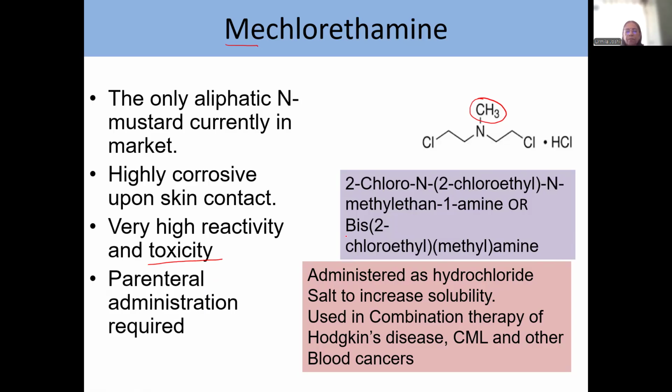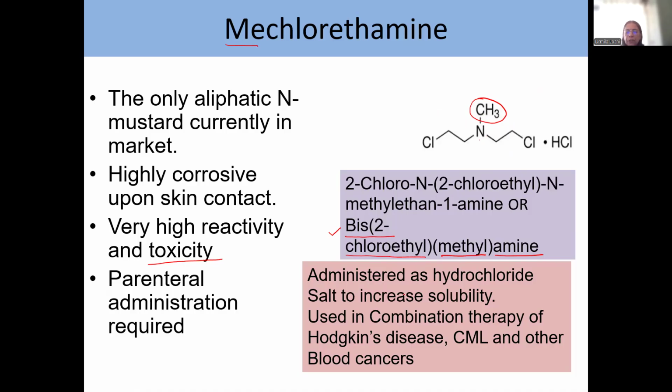Just look at the name, bis 2-chloroethyl methyl amine, or N-methyl, N-2-chloroethyl, 1-amine. Okay, you can remember this. This is very easy to remember. Bis 2-chloroethyl methyl amine. It is administered as a hydrochloride salt so as to increase the solubility. The tertiary amines are very rarely highly soluble, and therefore, when you make a hydrochloride salt, it is soluble.